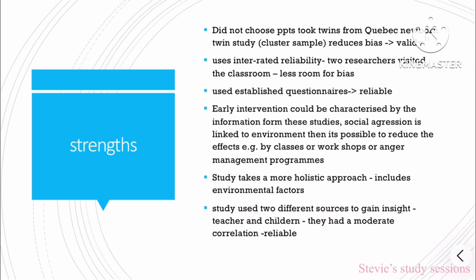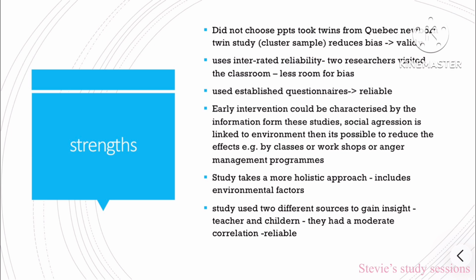They did not choose the participants. They took them from the Quinn-Neubeck twin study, a cluster sample. This reduces bias and leads to validity. They used inter-rater reliability. 2 researchers visited the classroom. This led to less bias. They used already established questionnaires. This means it was a reliable test of social and physical aggression.